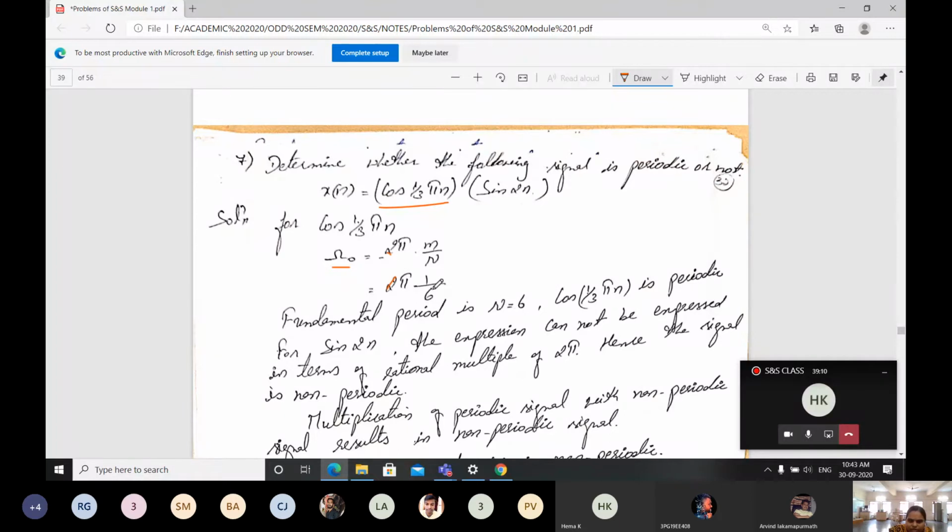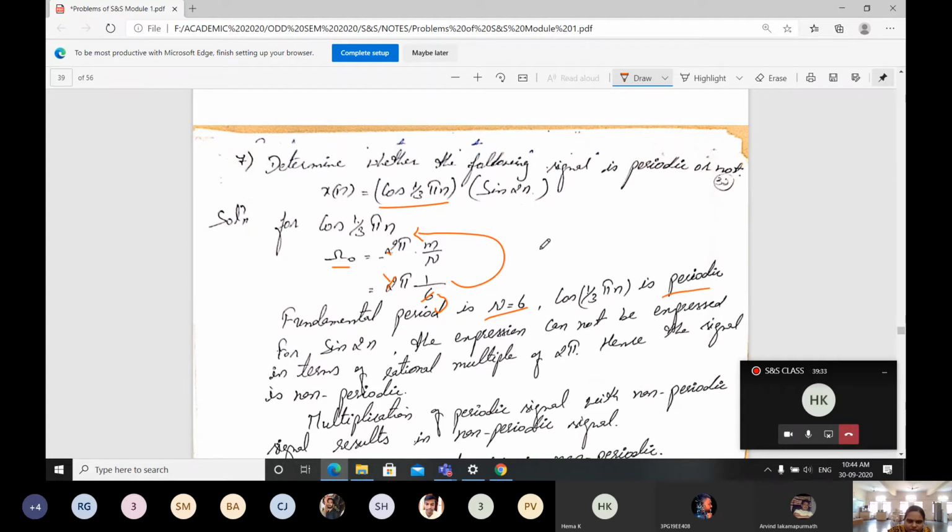If I again divide this, I will get 1 by 3 pi only, right? Two ones are 2, two threes are 6. This is the same as cos of 1 by 3 pi only. For that reason, I can write 2 pi times 1 by 6. What is the fundamental period here? That is, N is taken as 6. Therefore, what can I tell? That cos of 1 by 3 pi n is periodic.